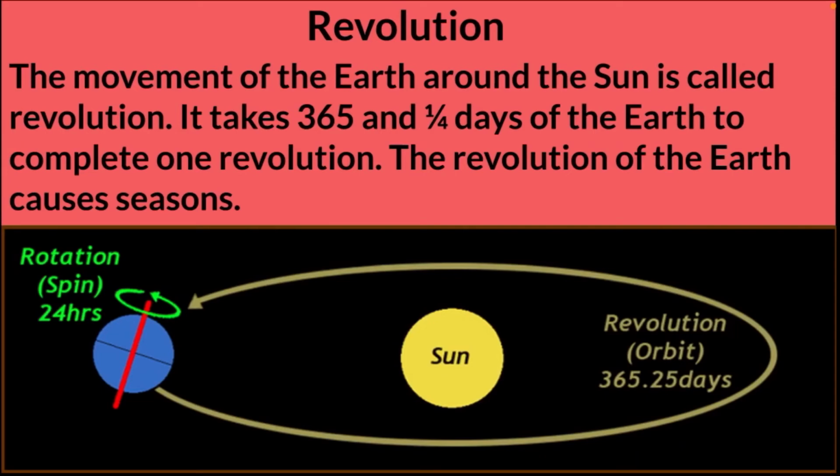Children, what is revolution? The movement of the earth around the sun is called revolution, and it takes 365 and 1/4 days of the earth to complete one revolution. The revolution of the earth causes seasons. Children, this is how we complete one year.